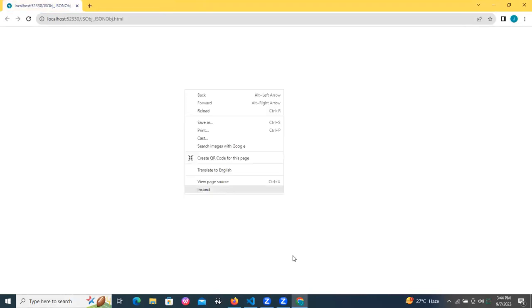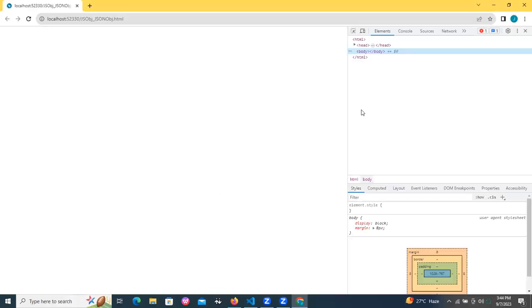Now the browser got opened, JSON object .html. Let me right click on the browser, go to inspect, go to console. Srini is not defined.